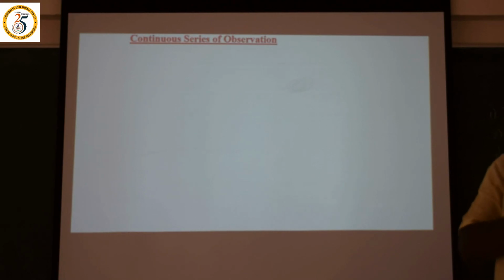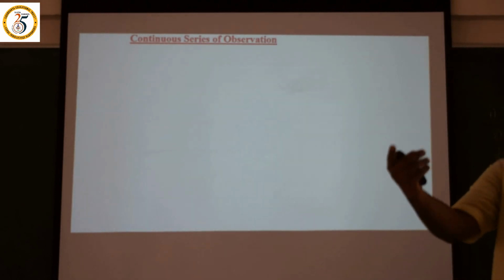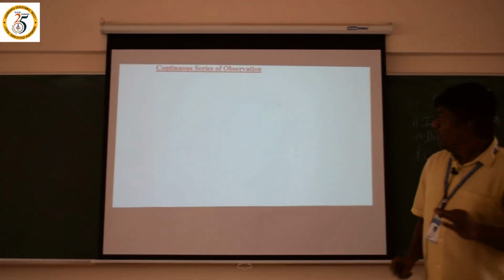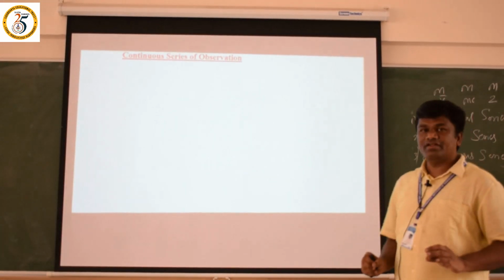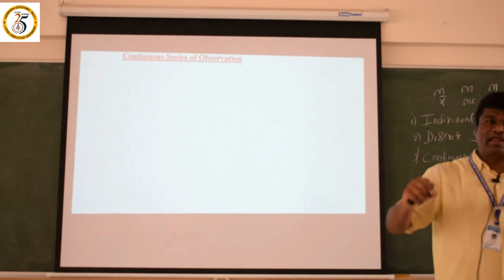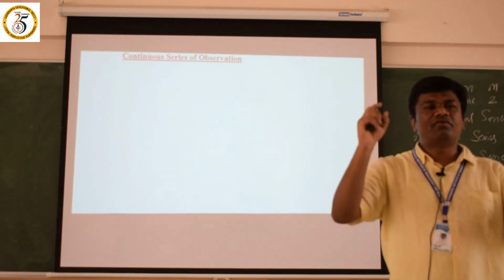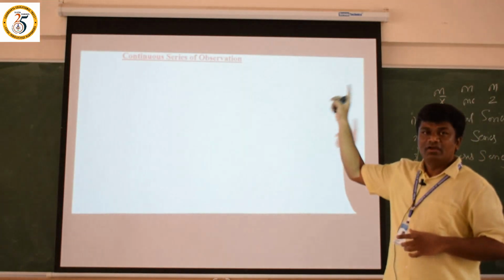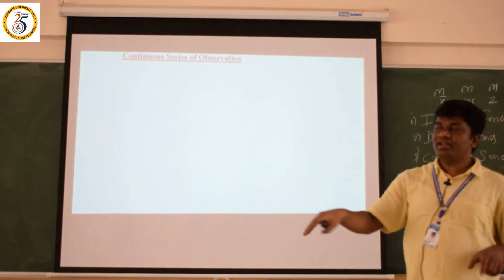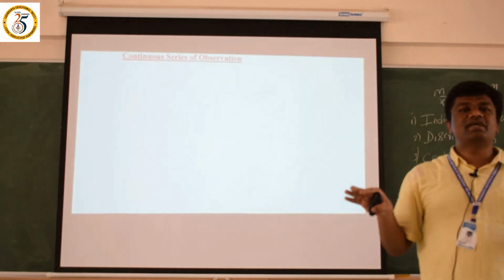One is ungrouped data, which we already completed. The second one is discrete data, which we also already completed. Now we are discussing continuous series of observations. According to Bangalore University or any university, they may ask 14 marks questions, based on their scheme, on the continuous series of observation.